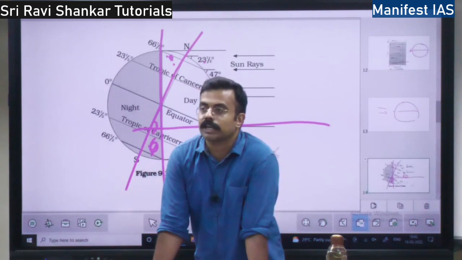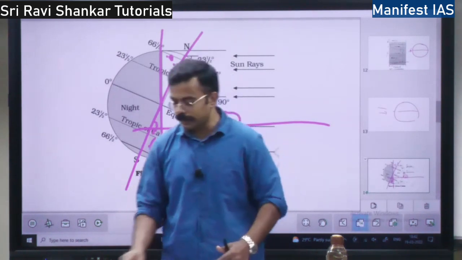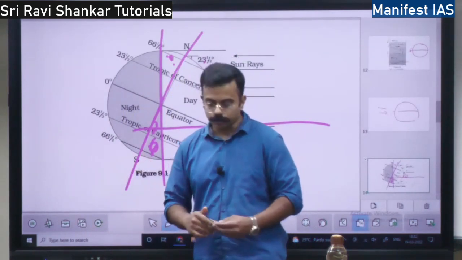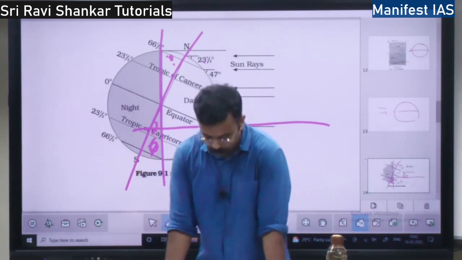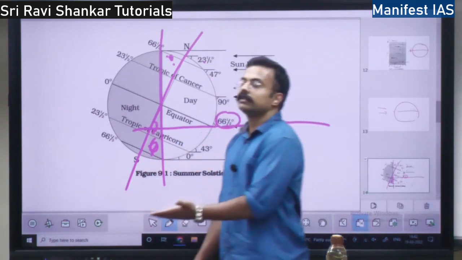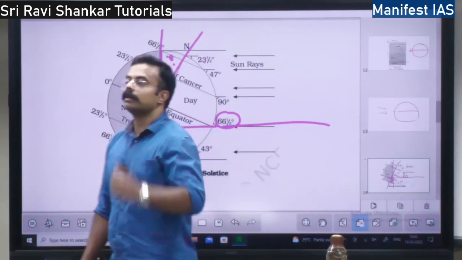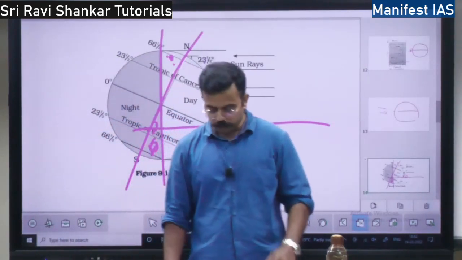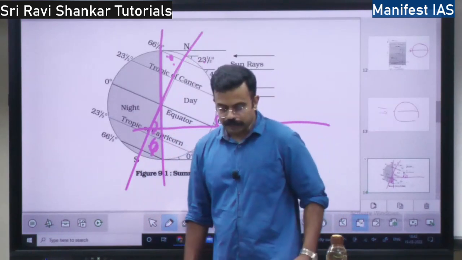Then transparency of the atmosphere. How transparent is the atmosphere? That will also influence the insolation. Then configuration of the land. Whether the land is a plain area or a mountain, that will also influence the insolation, right?